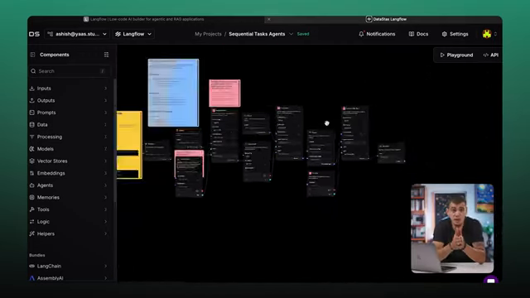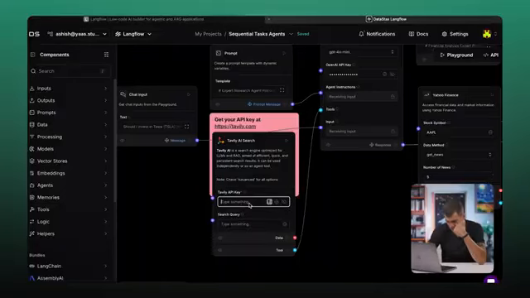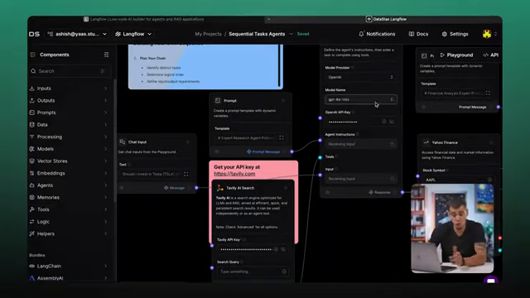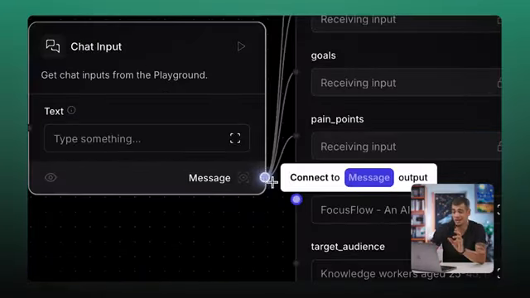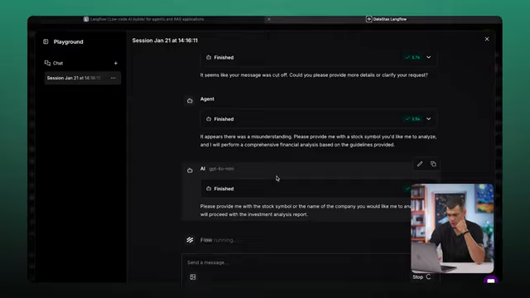So now let's see how we can use them. Also, it has a built-in search engine, which is Tavily, which is nothing but a search engine for LLMs and RAG, better suited for this. So we'll quickly put in the keys for that. Also, OpenAI keys wherever required and connect all the nodes we learned above. Let's ask for an analysis of AAPL or Tesla just to get started. So let's see how this goes.